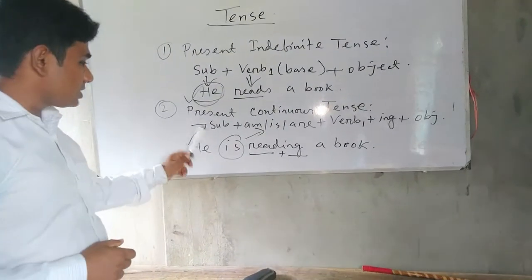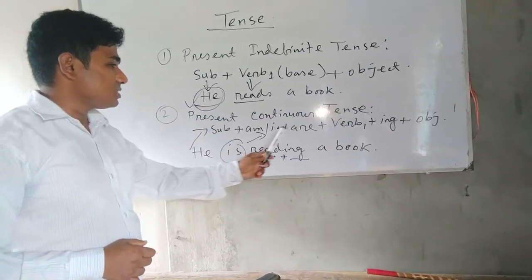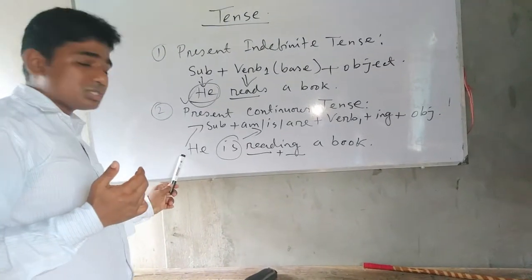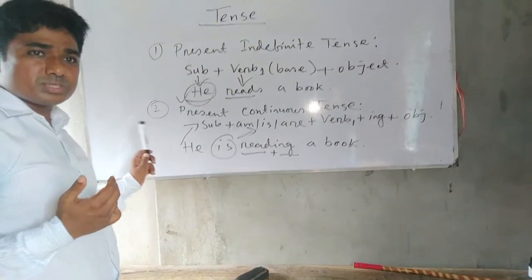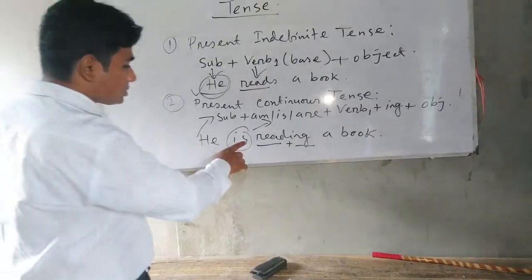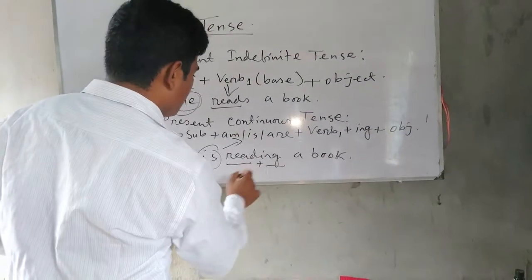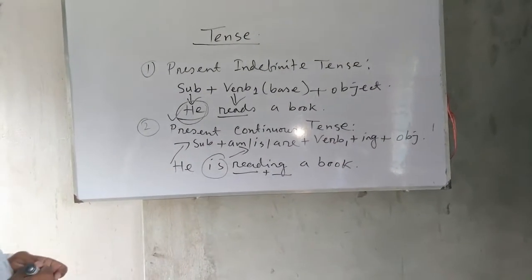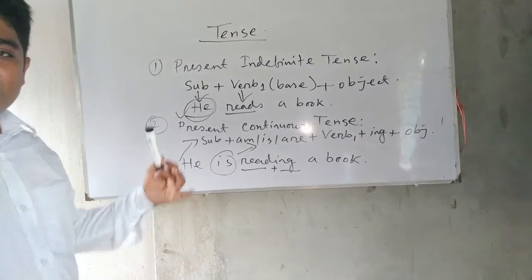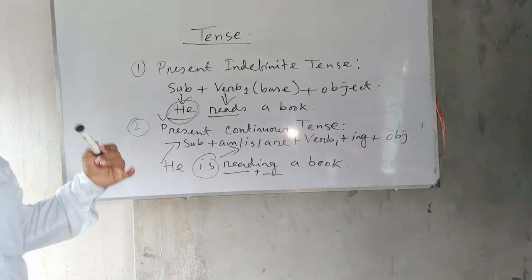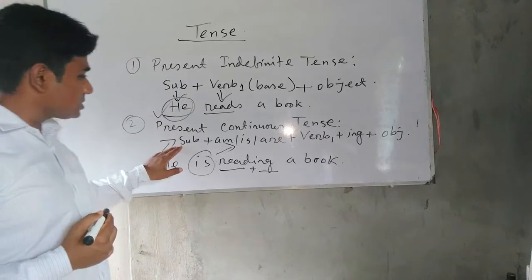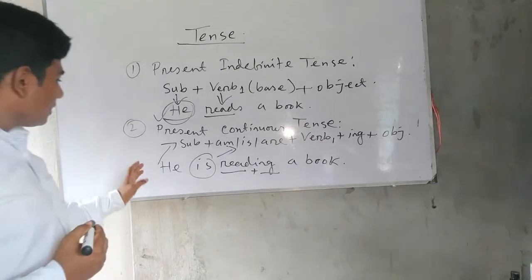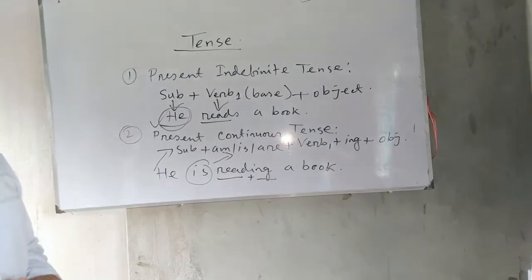Here you will find subject he; am, is, are, any one, not combined. So he is third person singular number, you should use is, and after that verb 1 plus ing. So present continuous tense expresses the continuous action of present time. Its structure is subject, am, is, are, and verb 1 plus ing plus object. He is reading a book.